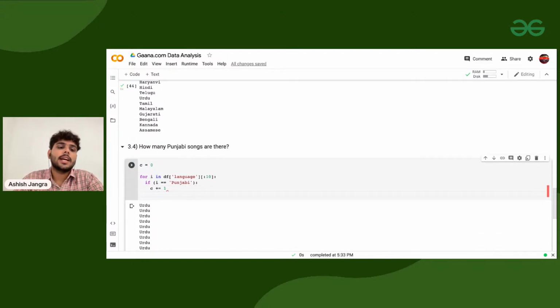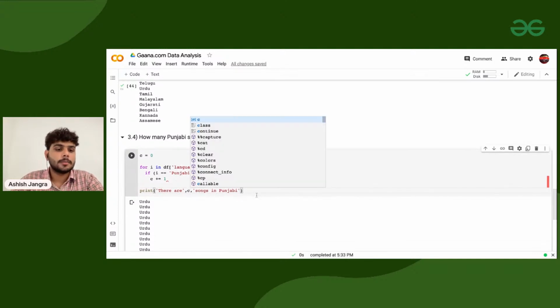Otherwise I will not increment the counter, and at the end I need to print there are these many songs in Punjabi. And here I need to print c, which is the counter.